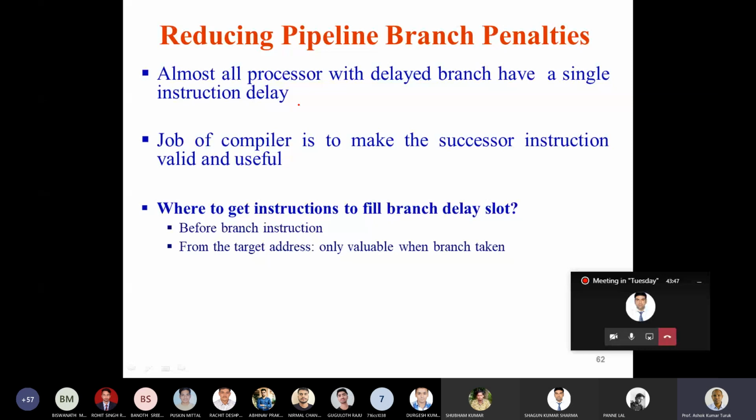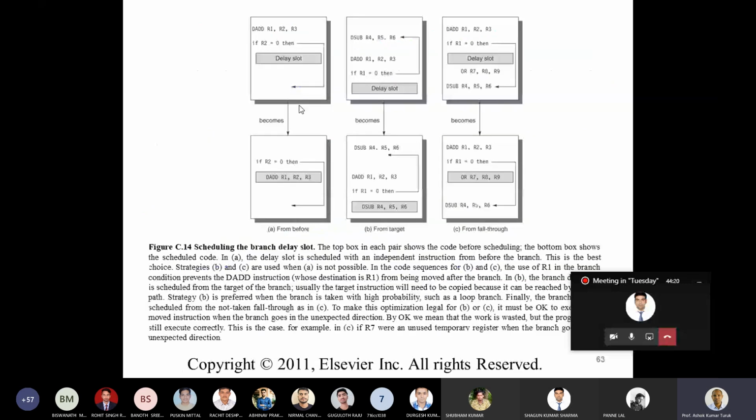Then you get the instruction from the target. That means the instruction in the delay slot is the target instruction, and this is useful only when the branch is taken. If the branch is taken, then the instruction will be executed in the direction of the target. So if you are getting from the target, this is useful only when the branch is taken, and from the fall through, it's valuable only when the branch is not taken. So there are 3 schemes. Let's discuss the 3 schemes now.